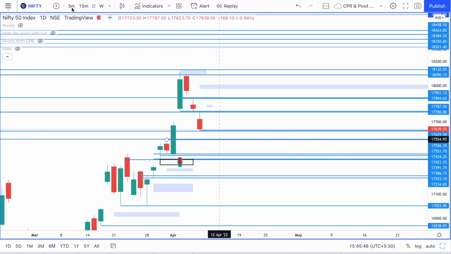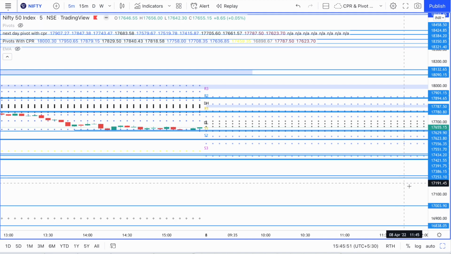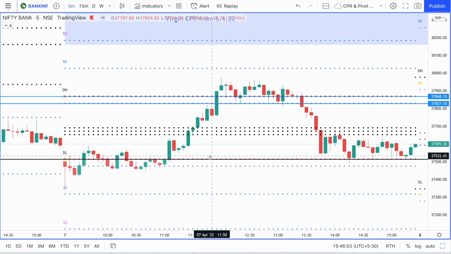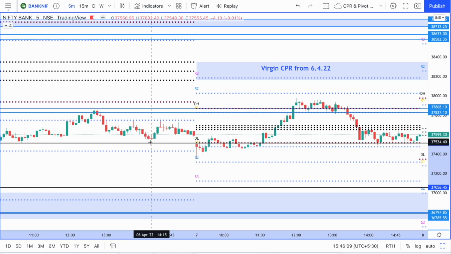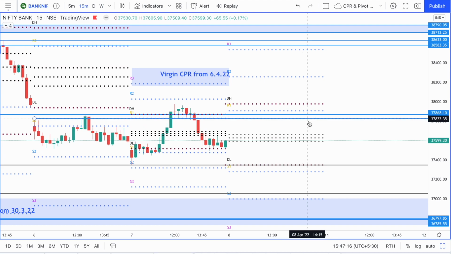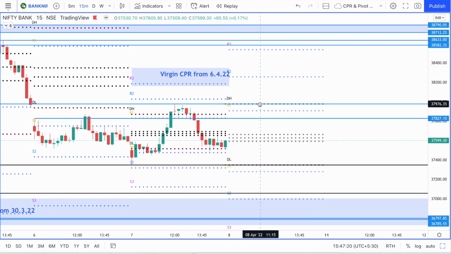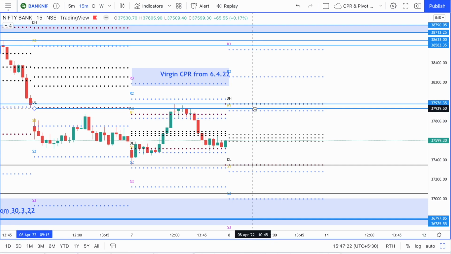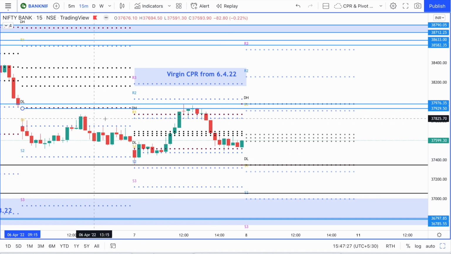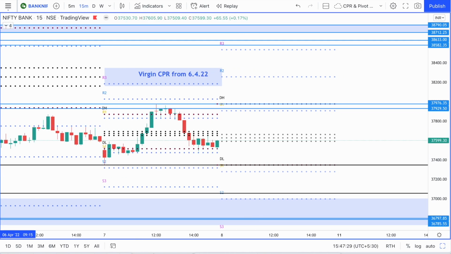Let's go back into the 5-minute time frame now, and we'll go to Bank Nifty. We'll delete these levels now, and we will reduce the gap here. We will step up into the 15 minutes time frame, and we will adjust the areas here. Okay, we will adjust the supply zone, and we will adjust the demand zone now.